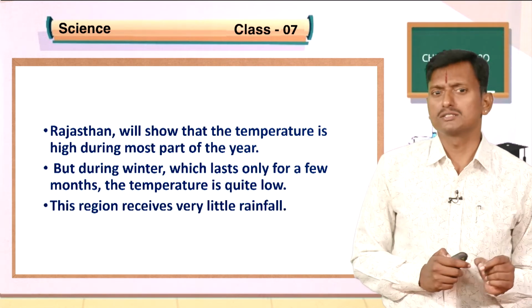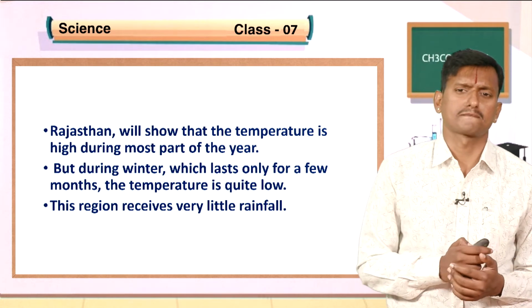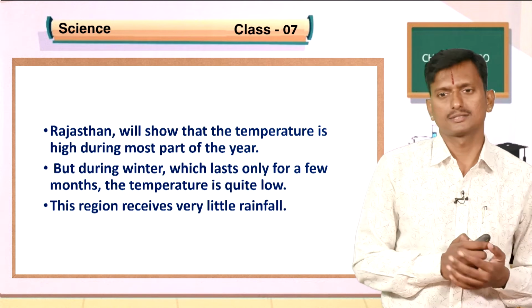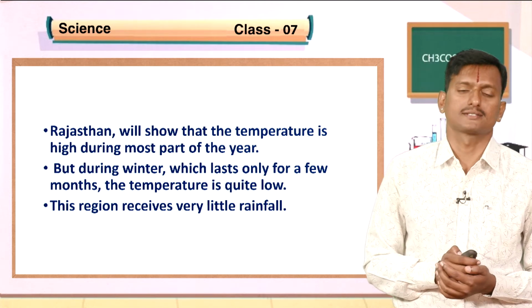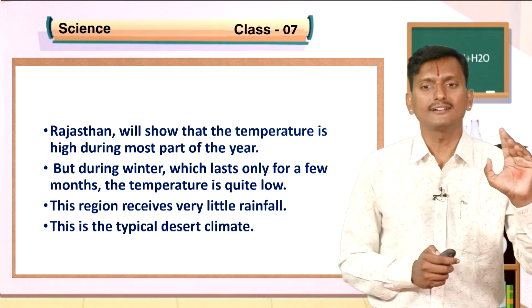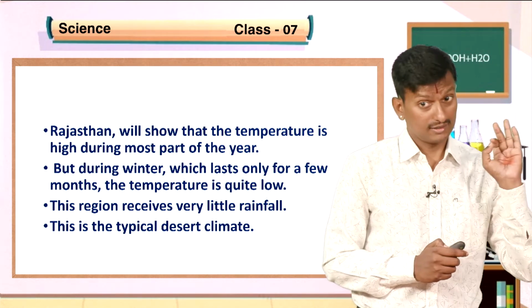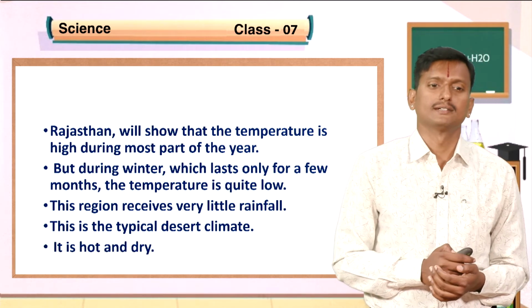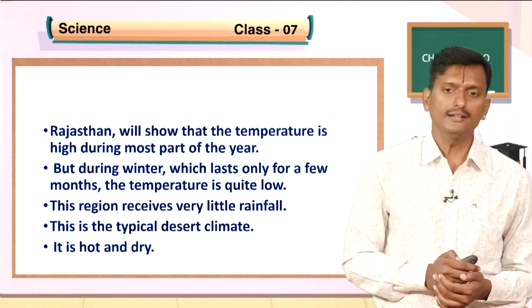This region receives very little rainfall. You will find a little bit of oasis somewhere in the desert areas. This is the typical desert climate. So, Rajasthan is an example of a typical desert climate. It is a hot and dry climate.